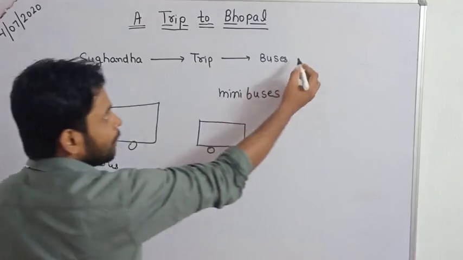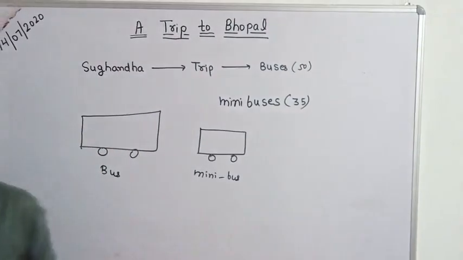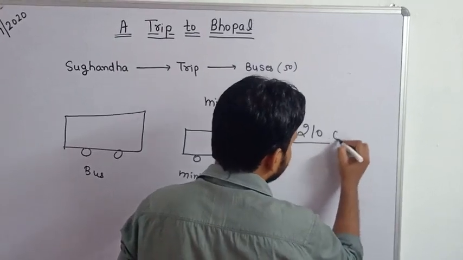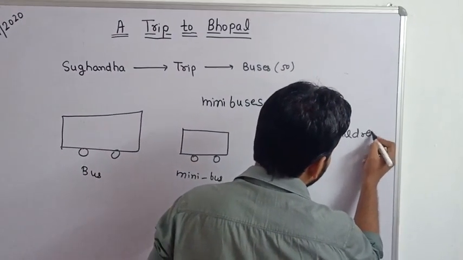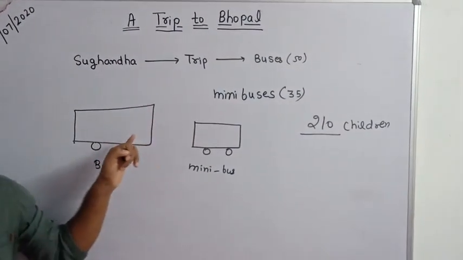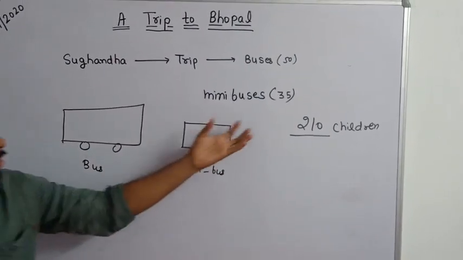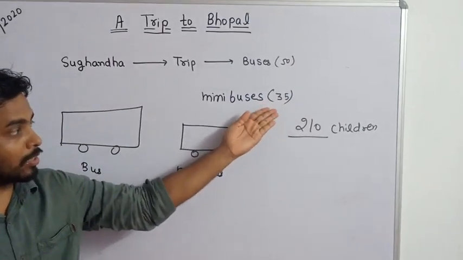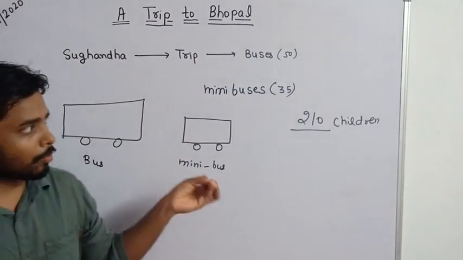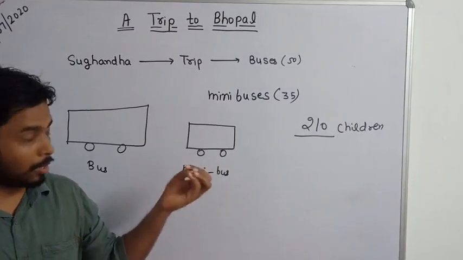According to the book, in buses 50 children can sit. In mini buses 35 children can sit. Now we have 210 children. If they are going by bus, only 4 buses are needed. Now if they go in mini buses, in which only 35 students can sit in one bus, will the number of buses still be the same, 4, or will it increase or decrease?